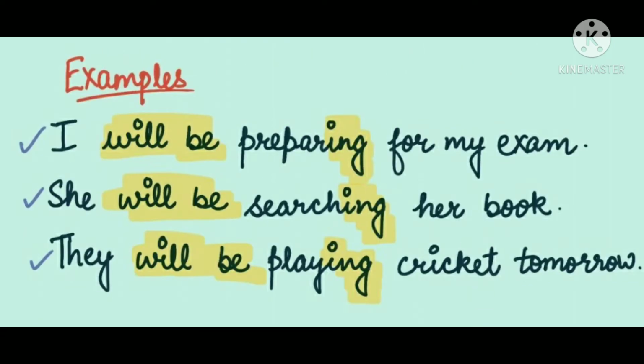Let's look at some examples here. First is I will be preparing for my exam. Second is she will be searching her book. Third is they will be playing cricket tomorrow. Here the helping verb will be tells us about the future continuous tense, and again please don't forget to put ing with the verb.